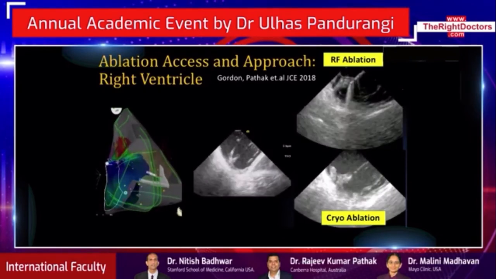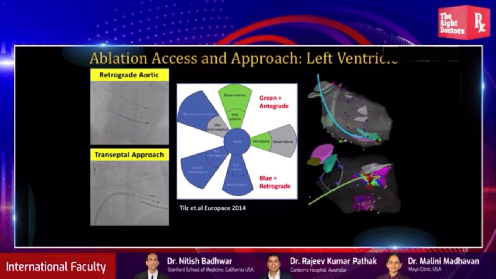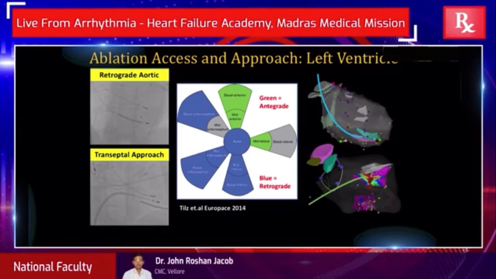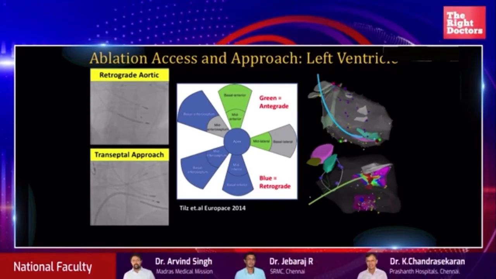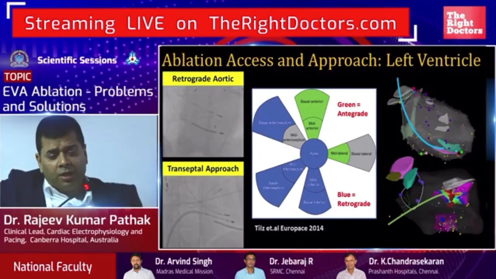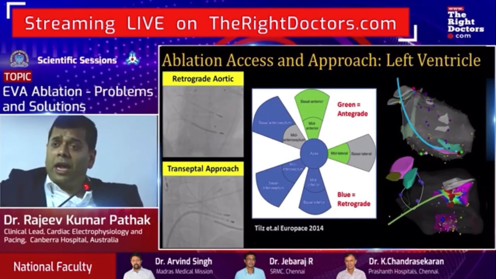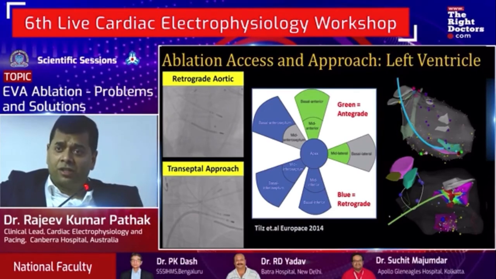Looking at the left ventricle, trying to come up with a plan for access. Again, different schools of thought, but generally speaking, in my experience a retrograde approach is excellent for posteromedial papillary muscle, whereas an antegrade approach, which is the transseptal approach, is excellent for anterolateral papillary muscle, where you'll be able to maintain good catheter stability and provide an effective lesion in those cases.